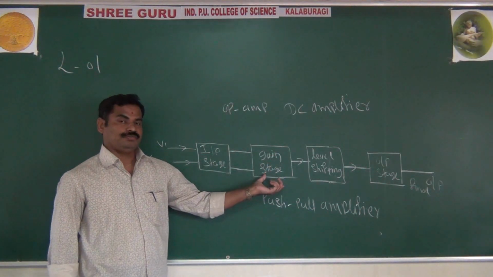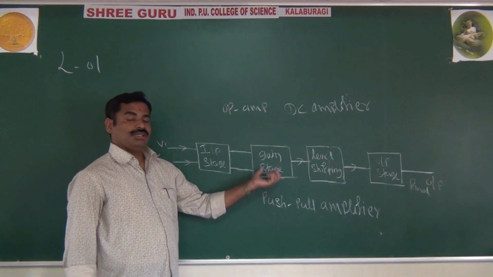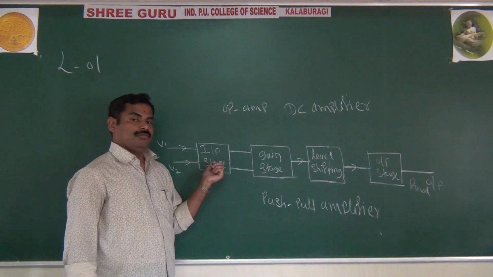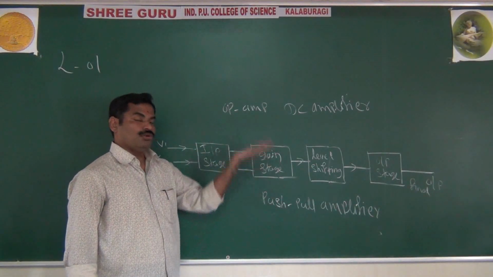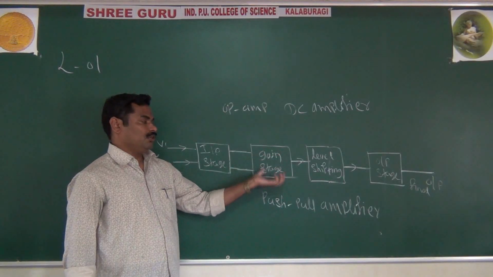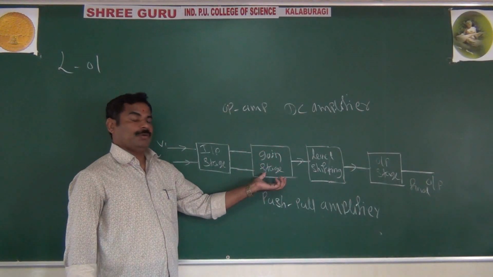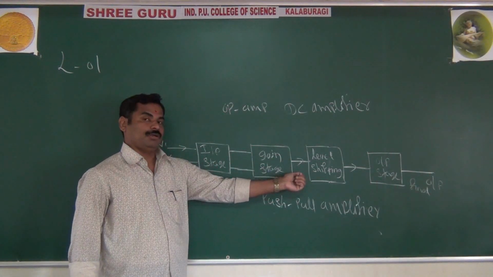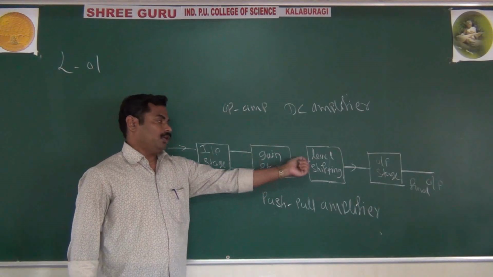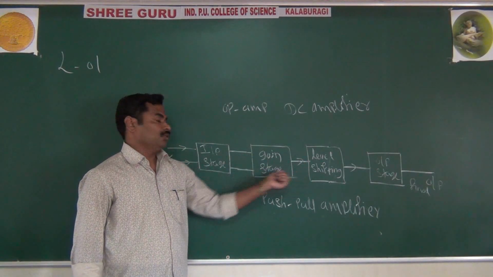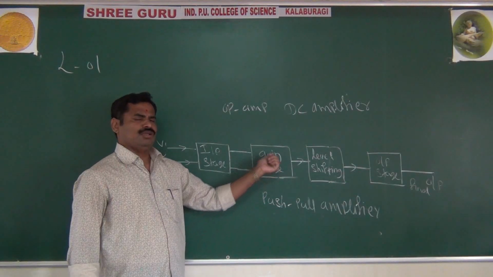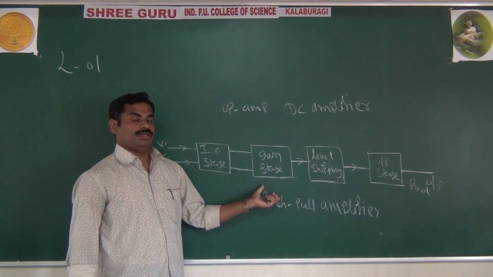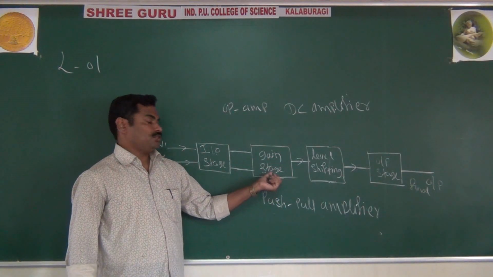And in the gain stage, once again you are using another type of differential amplifier, because the gain given by the first stage is not enough. You want more voltage gain. That voltage gain is given by another type of differential amplifier, that is the dual input single output differential amplifier, or you can say dual input unbalanced differential amplifier. Overall, it will give more gain. And practically, you are using cascade multi-stage amplifiers in the gain stage.